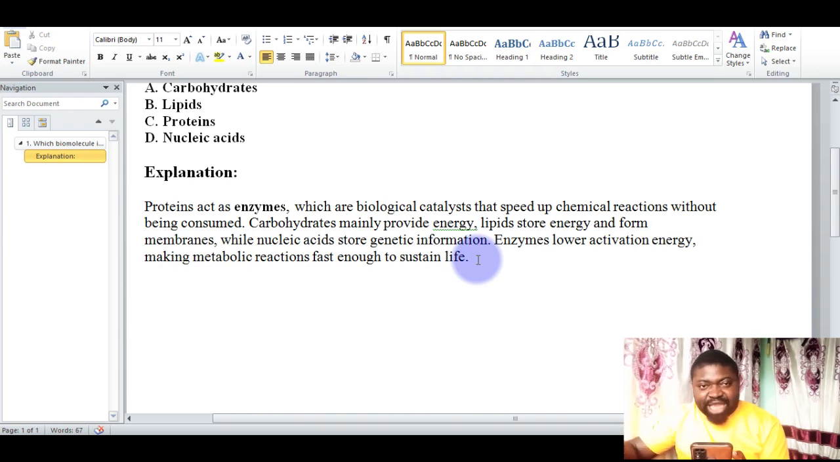So each and every one of the answers here has a specific reason. I've explained each and every one of them. So to tell you, the correct answer in this option is C, which is protein. Let's look at the next question.